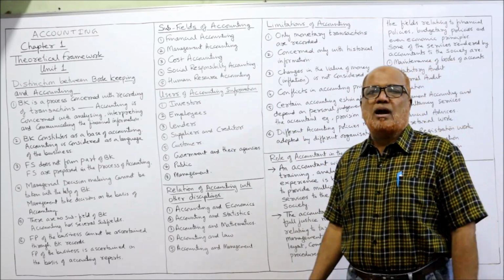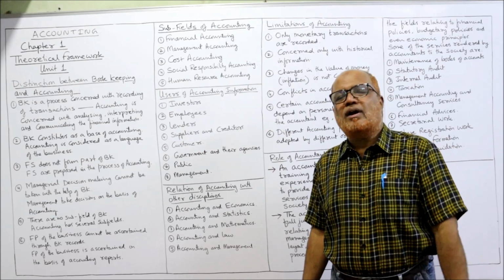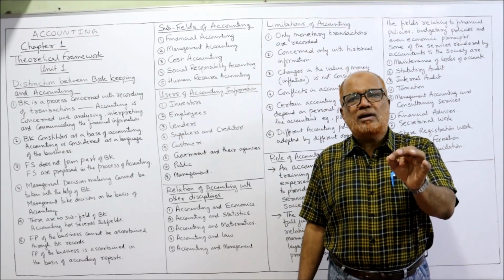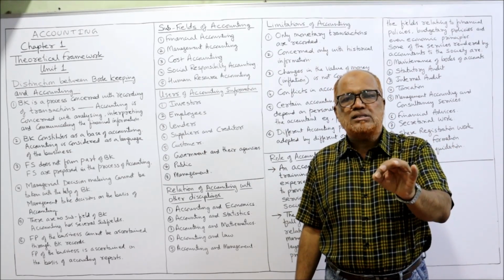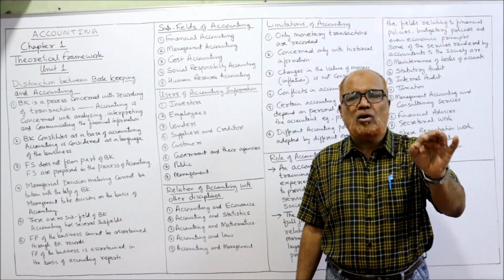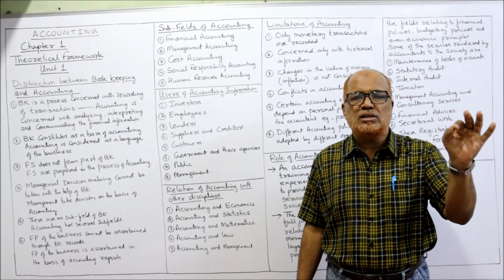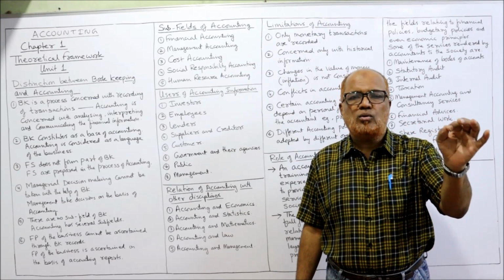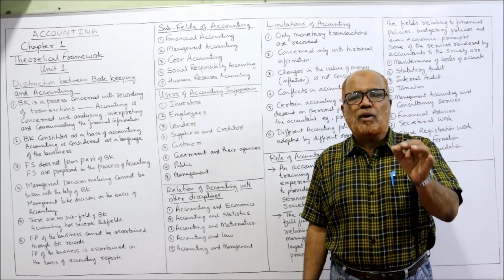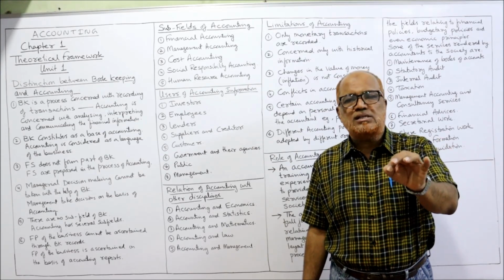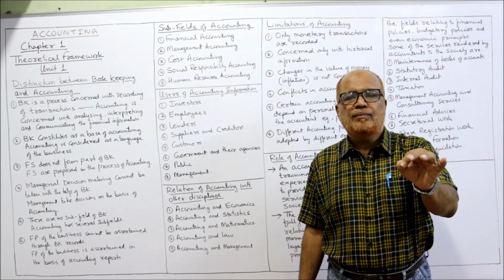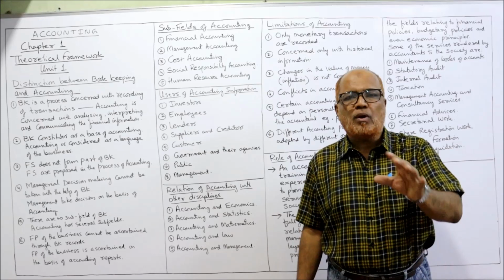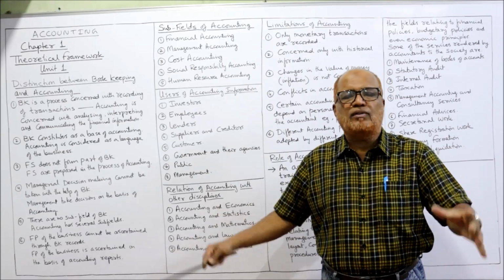First of all, financial accounting. The oldest form of accounting is the financial accounting. Financial accounting means recording the transaction in the books of accounts in order to prepare the financial statements. The financial statements are profit and loss account and balance sheet. The profit and loss account is prepared to ascertain the result, the performance, the profit or loss during a period of time.